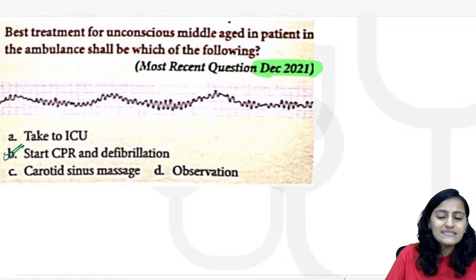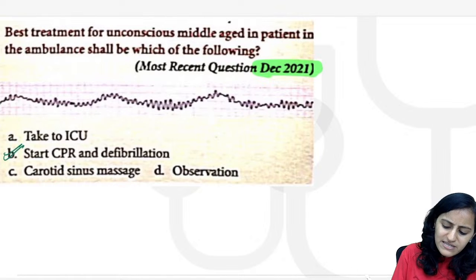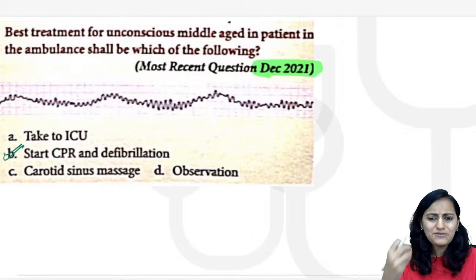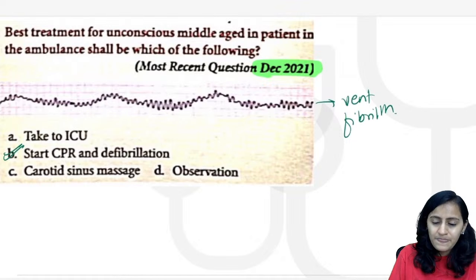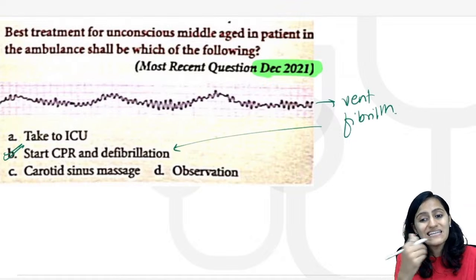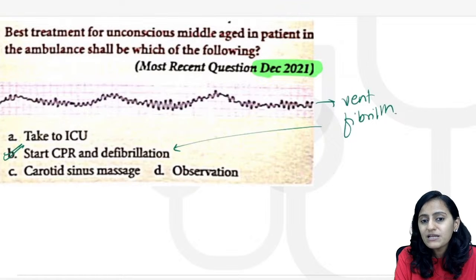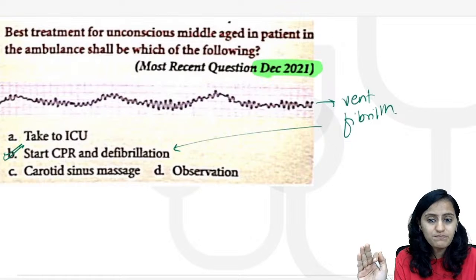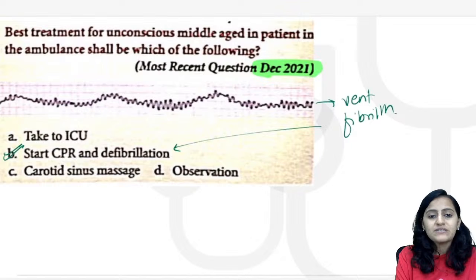Absolutely right. It is start the CPR and do defibrillation. Why? Because what are you seeing here? No rhythm here, no proper waves, just small waves. What is the diagnosis here? Basically, this is ventricular fibrillation. And in ventricular fibrillation, defibrillation and CPR is what needs to be done. This is not atrial fibrillation. You are not seeing any QRS complex. In atrial fibrillation, you will see the QRS complex. So start the CPR and defibrillation is what you need to do here.